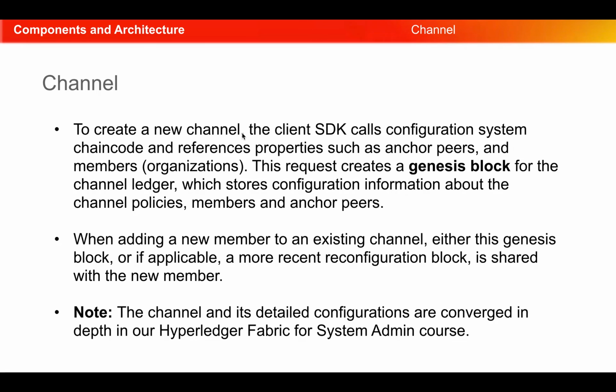So to create a new channel, the client SDK calls configuration system chain code and references properties such as anchor peers and the members or the organizations. This request creates the Genesis block for the channel ledger, which stores the configuration information about the channel policies, members, and anchor peers. In the coming section, which has the lab, you are going to learn how you define the anchor peers, the organizations present, and how you are going to create the Genesis block.